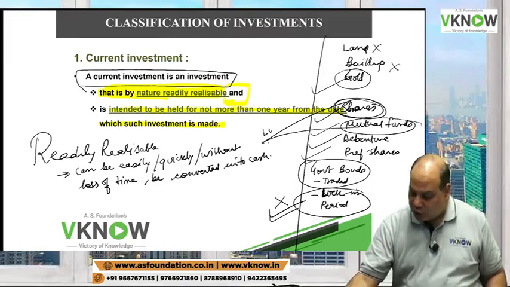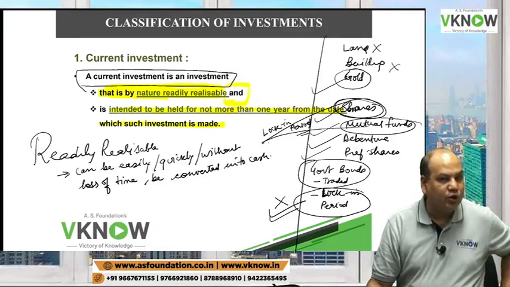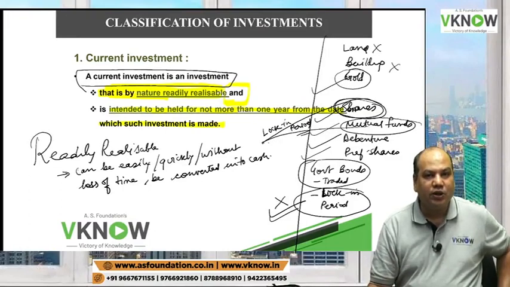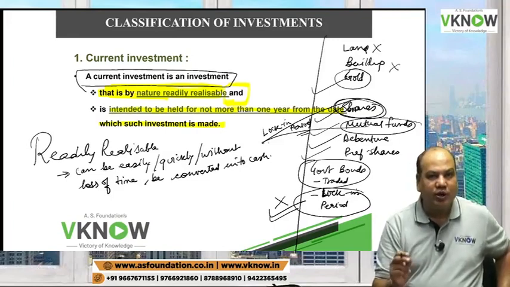Even in the case of mutual funds and shares, if there is a lock-in period, which means it cannot be transferred, then they are not readily realizable and they cannot be classified as current investment. Can shares have a lock-in period? Yes.